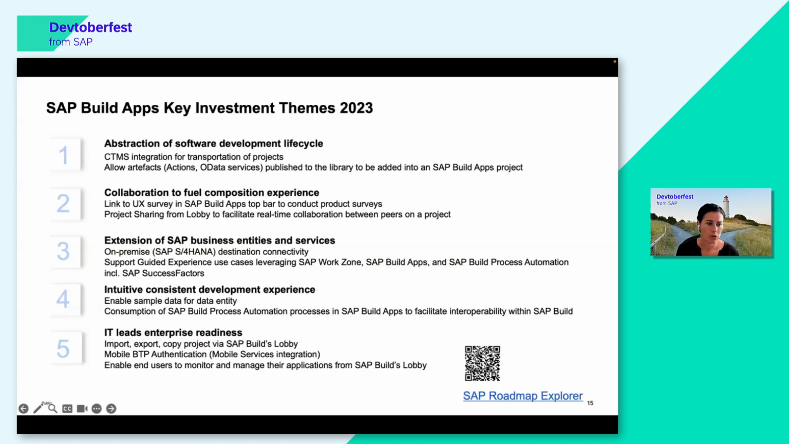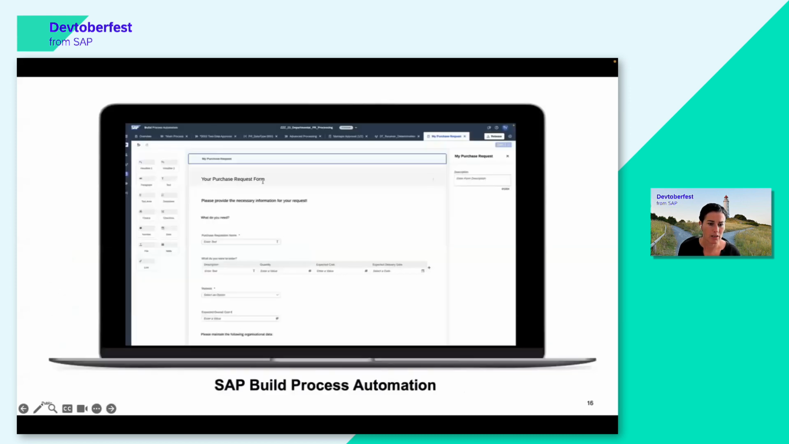So here we're working on topics that our IT tells us are essential and that we now in this year bring onto our roadmap. And there's a QR code here if you want to learn a bit more details on what's exactly on the roadmap. Feel free to have a look.